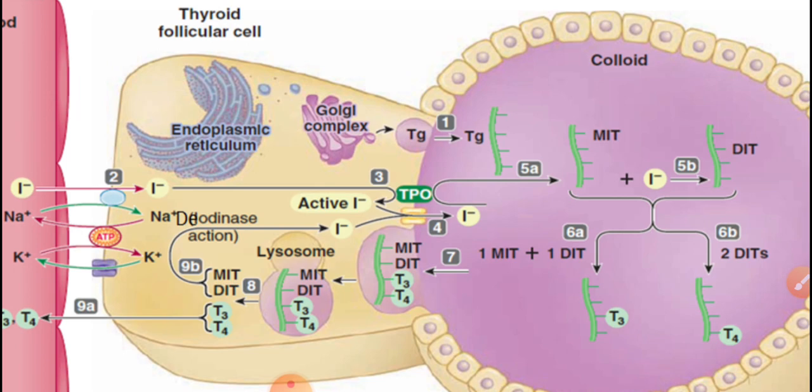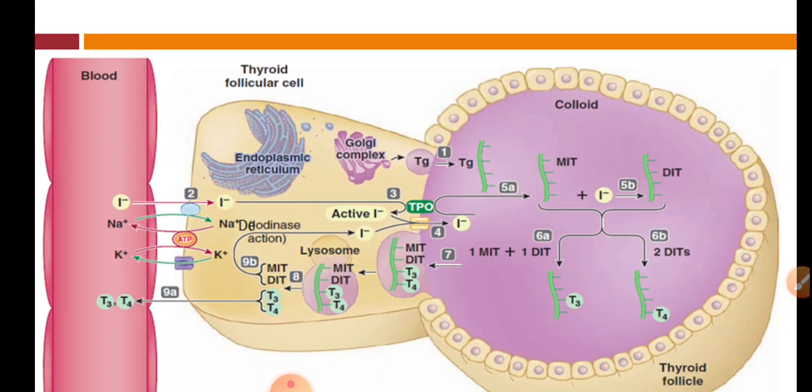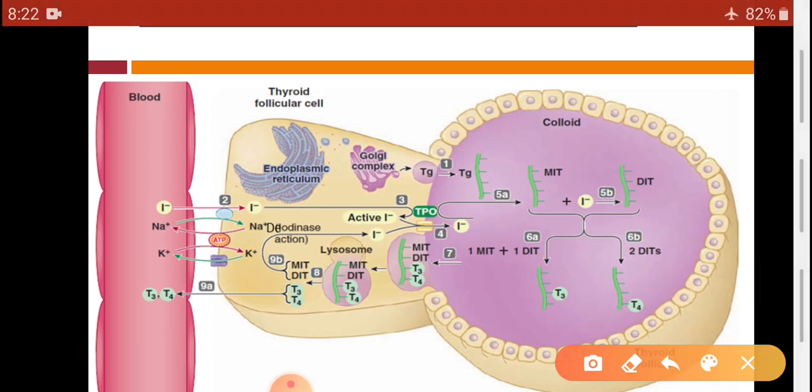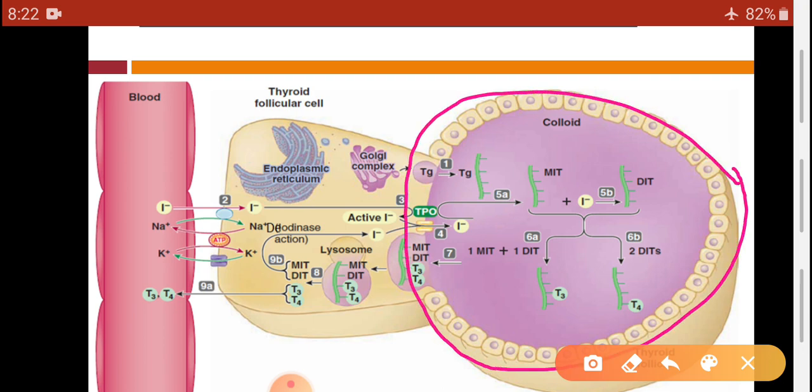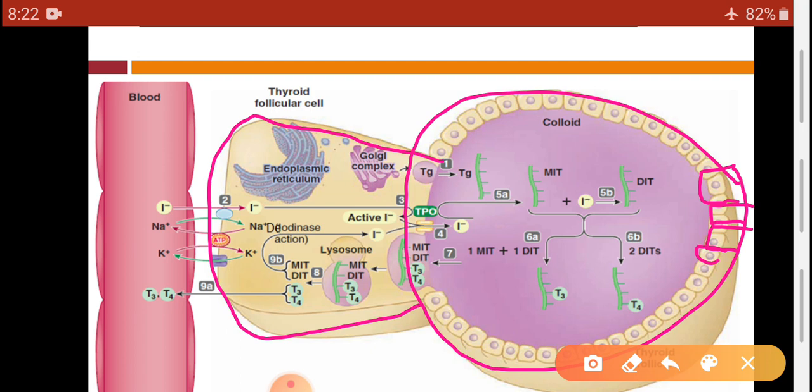So here in the diagram, this is one follicle having follicular cells. These are the follicular cells. So let's take one cell for understanding. This is the follicular cell. Here is the endoplasmic reticulum. This is the Golgi apparatus.